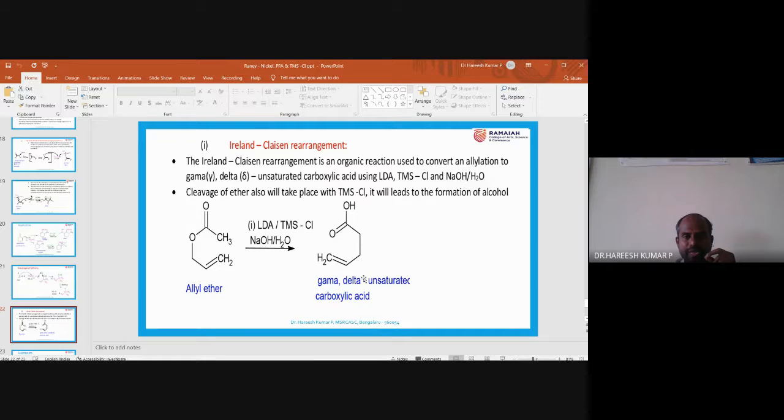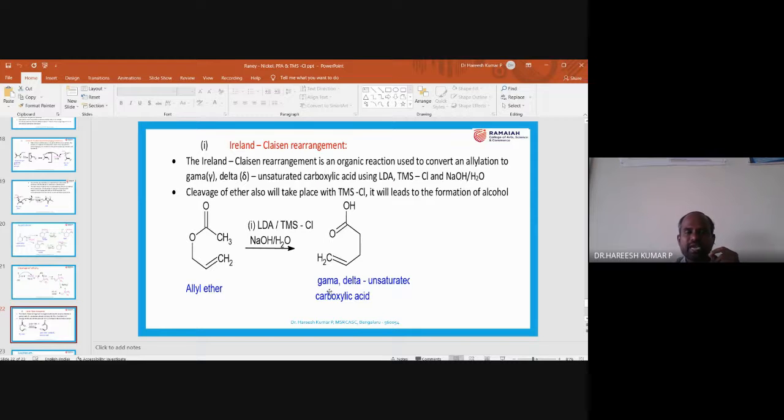So what is obtained? This is a carboxylic acid. This carbon is called alpha carbon. This carbon is called beta carbon. This carbon is called gamma carbon. This carbon is called delta carbon. What it means? Gamma, delta unsaturated means a double bond, and this is a carboxylic acid.